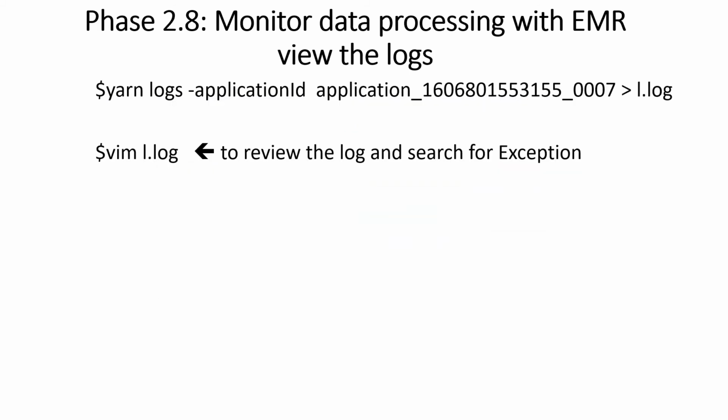Here is how to create a log file from running this application and push it into another local file and then look at it. And one can search for exception in it.